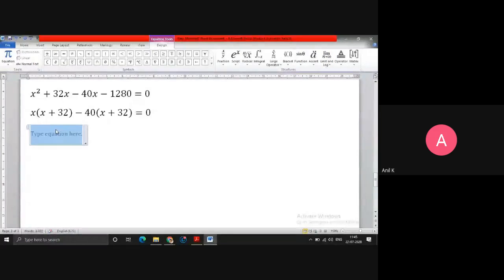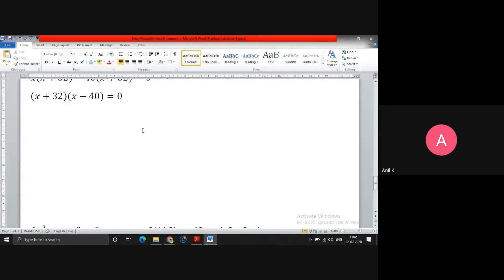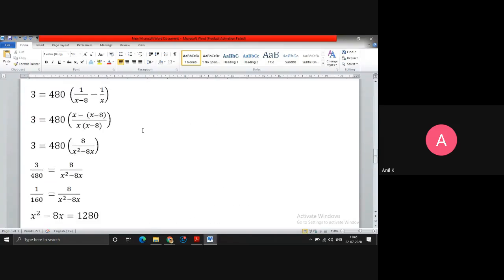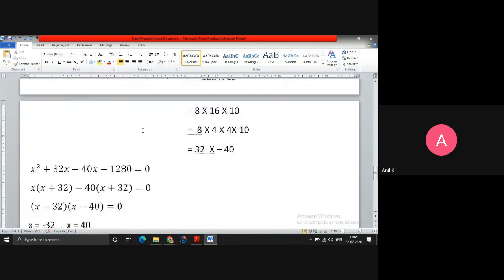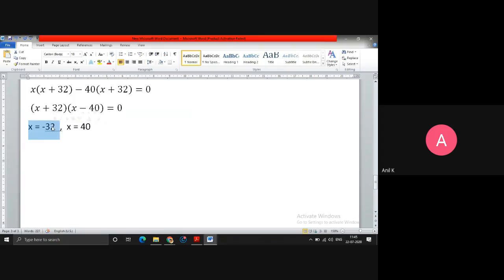So in the next step, you can solve easily now. Again, I'll take x plus 32 common. Then I'll get x minus 40 equal to 0. When I simplify further, I'll get two answers. x equals minus 32, and the second solution is x equals 40. Now this question is about the speed, right? I took x as the speed. Speed cannot be negative, so x equals minus 32 cannot be the answer. So the correct answer is x equals 40 kilometers per hour.